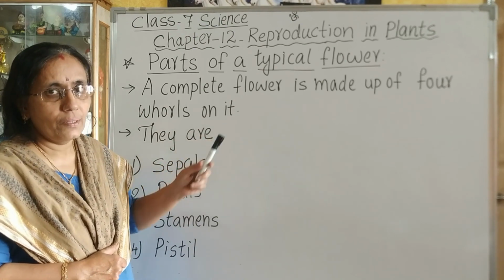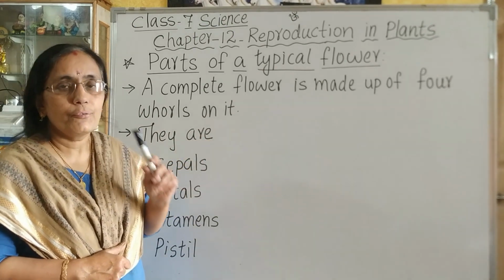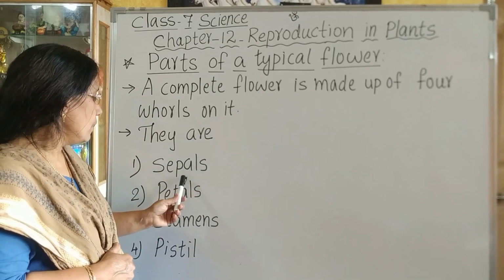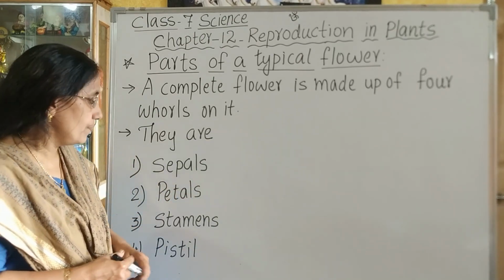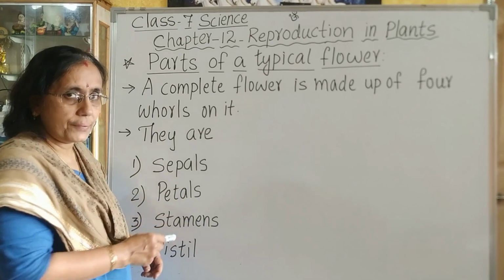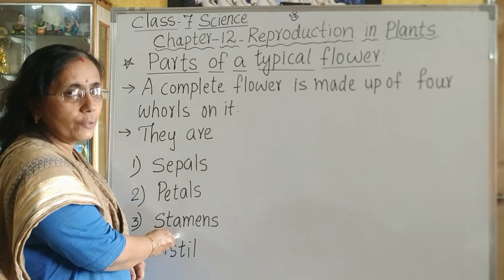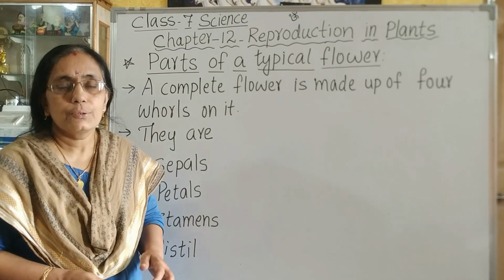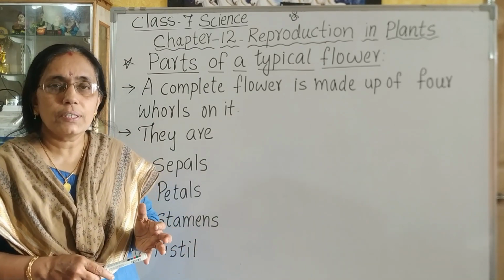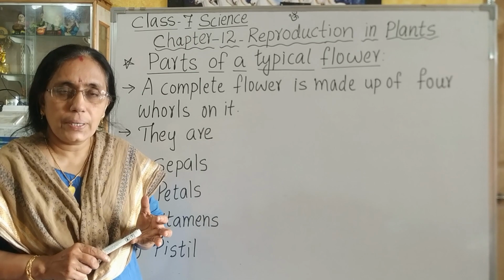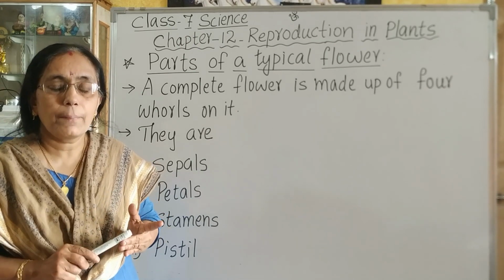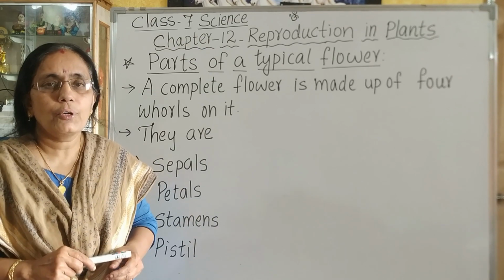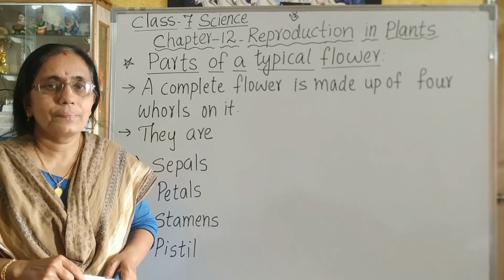The important 4 parts of a flower are: first, sepals; second, petals; third, stamens; and fourth, pistil. So, which are the 4 whorls of a flower? They are sepals, petals, stamens and pistil. Let us study these 4 parts one by one.